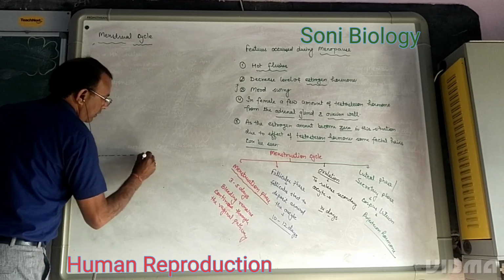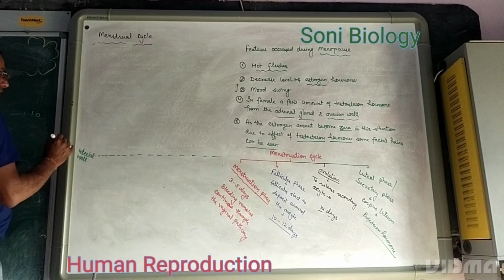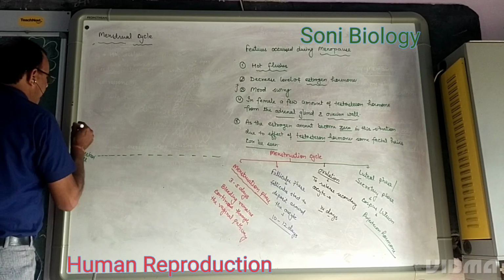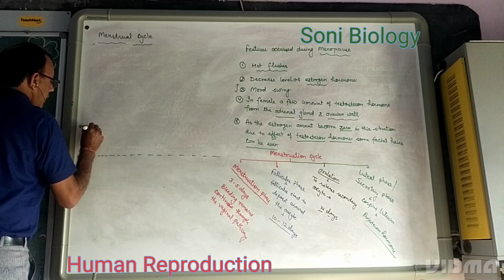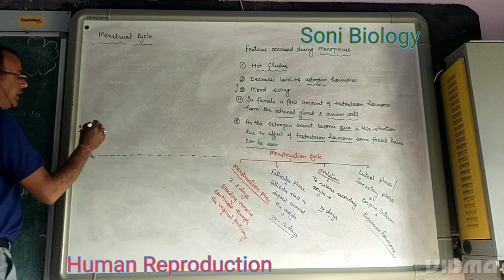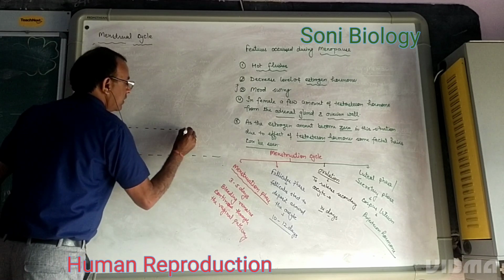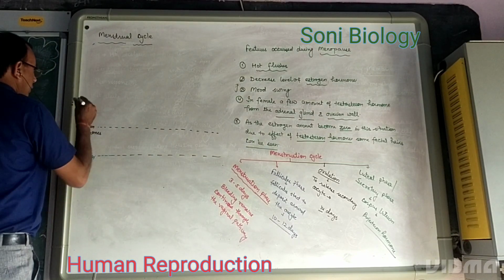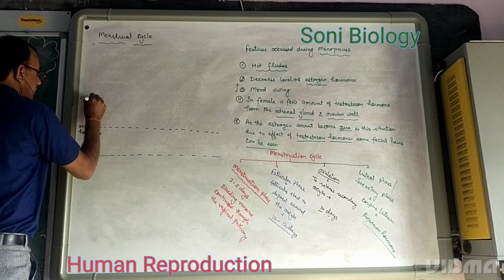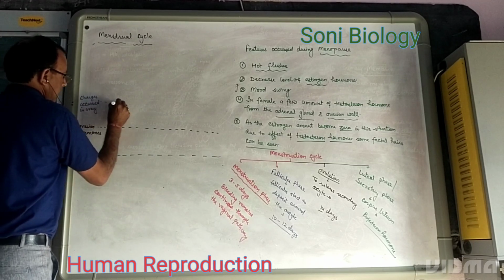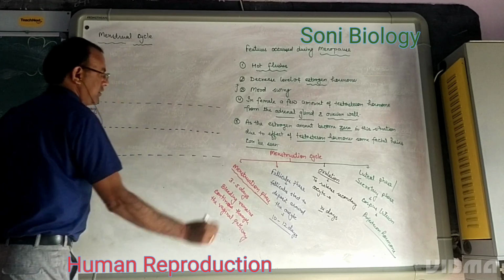Suppose this is the uterine wall. Secondly, ovarian hormones, the level of hormones which are secreted by the ovary. We will draw the diagram with the different phases and the changes that occur in the ovary.